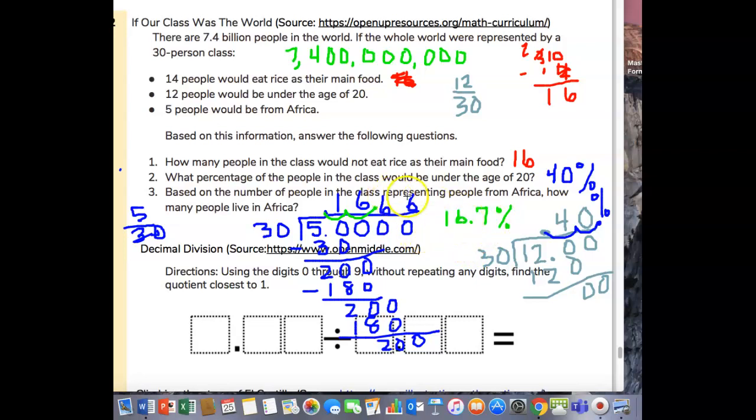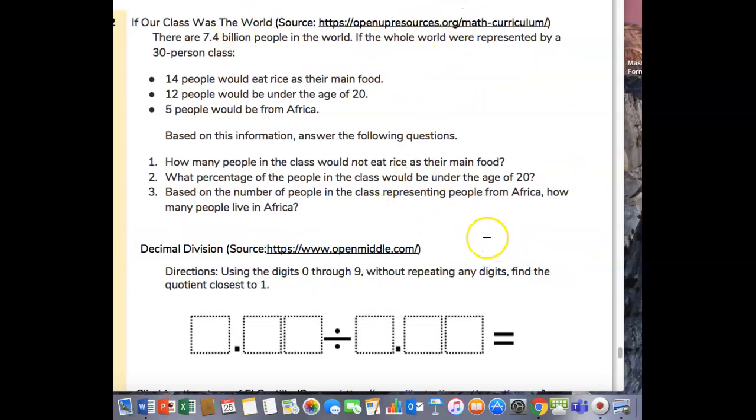But actually, we need to go back and do it over as a decimal. So let me show you what we have to put. Okay, instead of a percent, this is the percentage, but we have to change it back to a decimal in order to do this last step. Okay, so let's get rid of that. So we have 16.7%, which we have to make a decimal again. So 0.167.